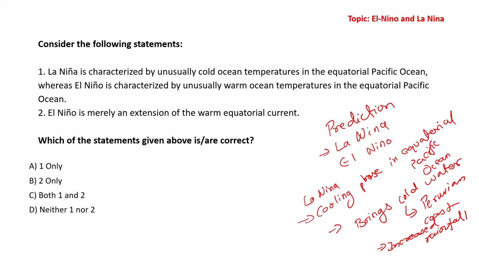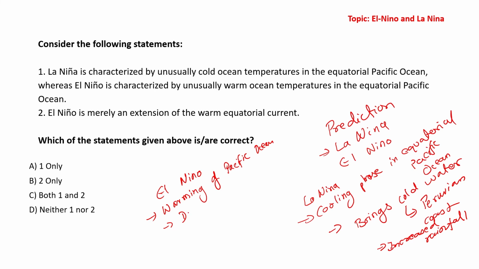All right. What is El Nino? El Nino basically is warming of the Pacific. Which region of the Pacific? The central and eastern region of the Pacific.